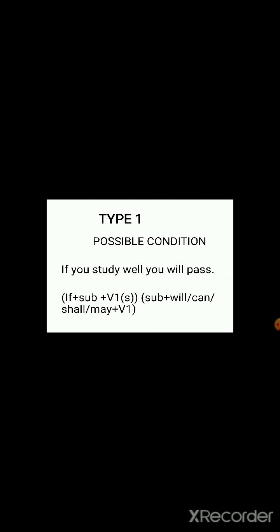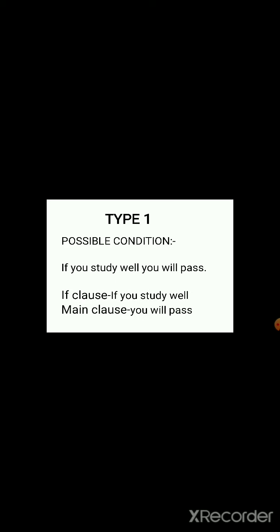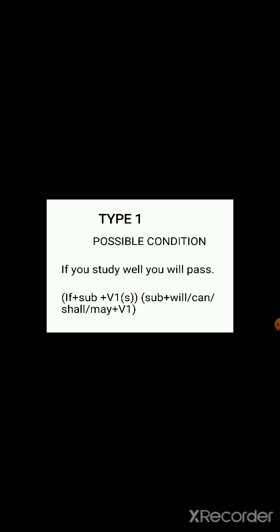And now let's have a look at the type 1 possible condition again, this same sentence. And now here we are going to speak more about the possible conditions. Why is it called possible conditions? The sentence is here.